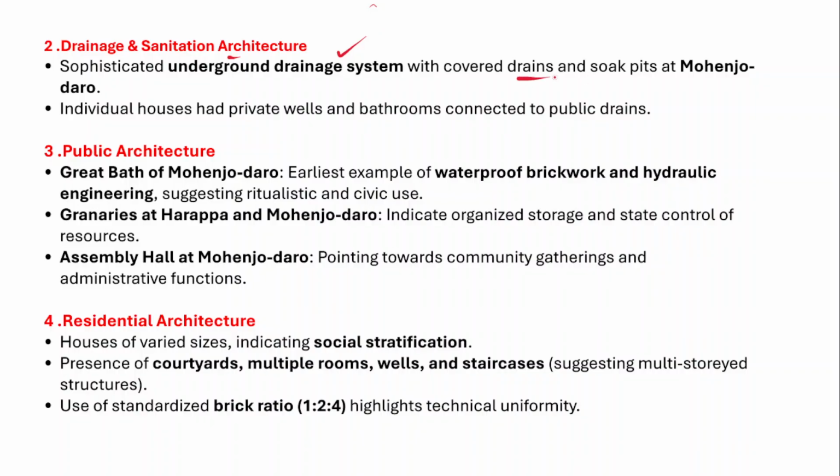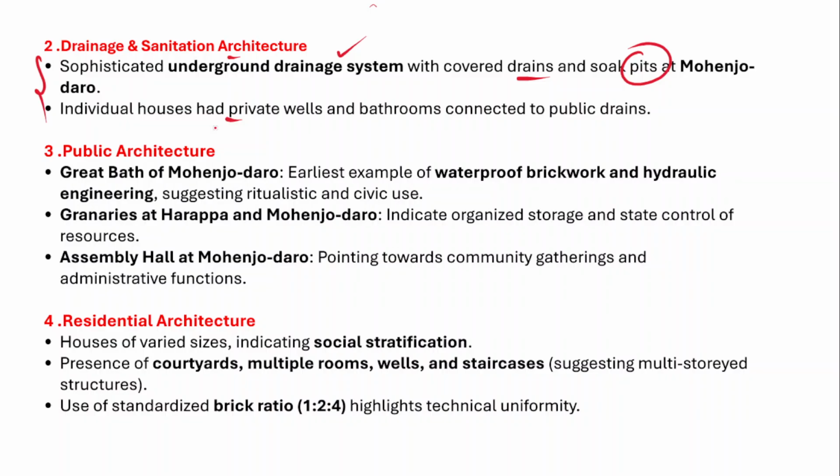So they have this underground drainage system, and this drainage system is fully covered, and they even have soak pits at places like Mohenjo-daro. And they even have individual houses, and those houses have their own private wells and bathrooms, and these bathrooms are also connected with the drains. So don't you think that it is a well-planned urbanization, a town planning, and it is part of their